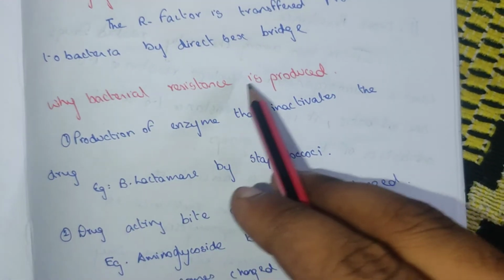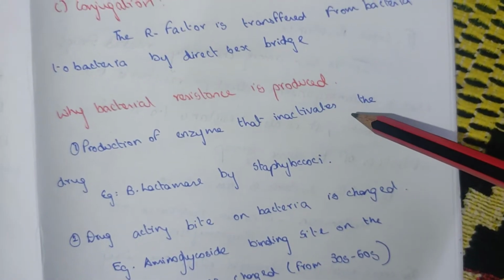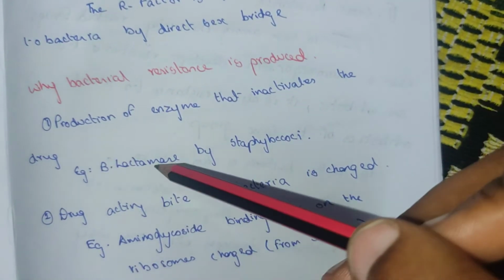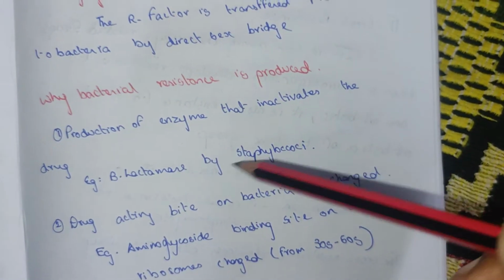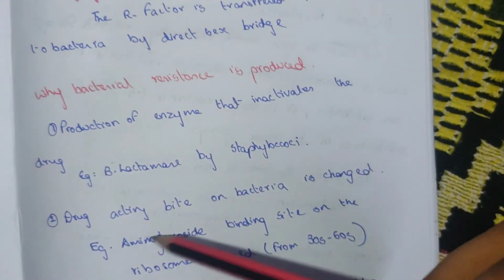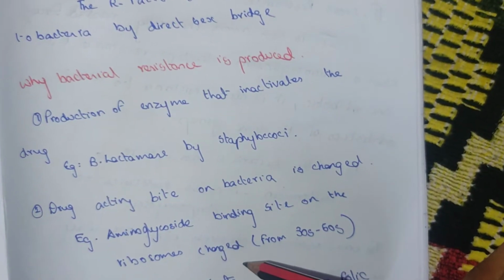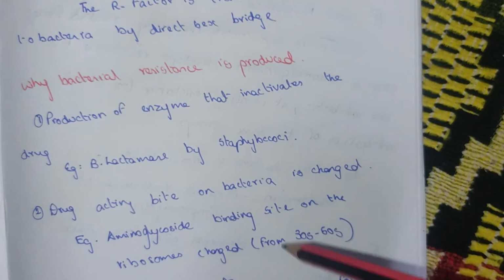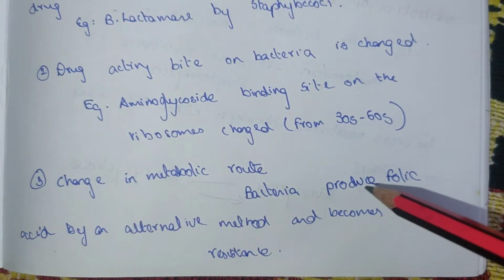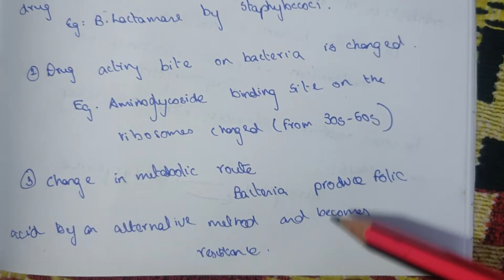Why is bacterial resistance produced? Production of an enzyme that inactivates the drug, for example, beta-lactamase by staphylococci. The drug-acting site on the bacteria is changed, for example, the aminoglycoside binding site on the ribosome is changed from 30S to 50S. Change in metabolic route: bacteria produce folic acid by an alternative method and become resistant.